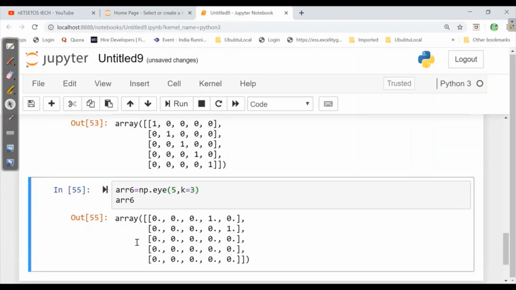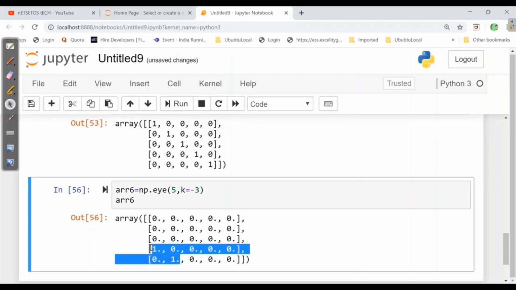Here indexing always starts from 0. So here 0, 1, 2, 3. So k started from 3. But what if I make it minus? If I write here minus 3 and run this, here it will start from